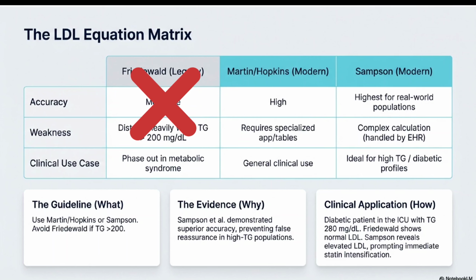Don't rely on Friedewald anymore, especially when triglycerides are high. Because it underestimates LDL, and studies by Sampson and others clearly show that newer equations like Martin Hopkins are more accurate, which means in a diabetic patient with high triglycerides, you might otherwise miss the need to intensify therapy.